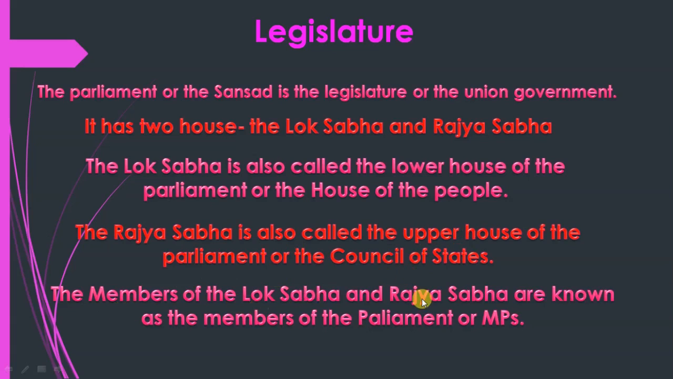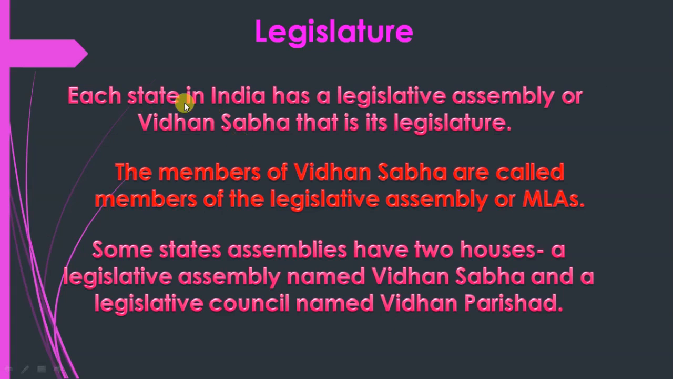The members of the Lok Sabha and Rajya Sabha are known as the members of parliament. Members of parliament means MPs. Okay, so M means member, P means parliament. Each state in India has a legislative assembly or Vidhan Sabha, that is its legislature. The members of Vidhan Sabha are elected members of the legislative assembly or MLAs.